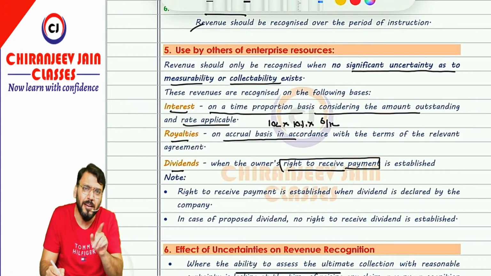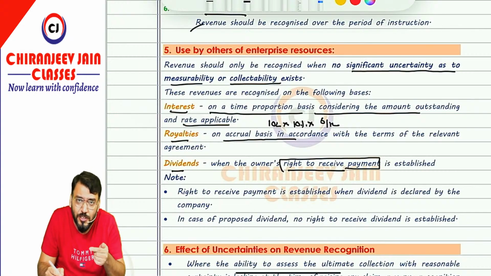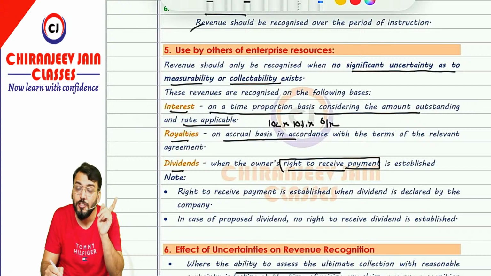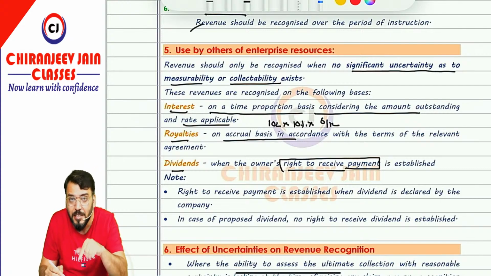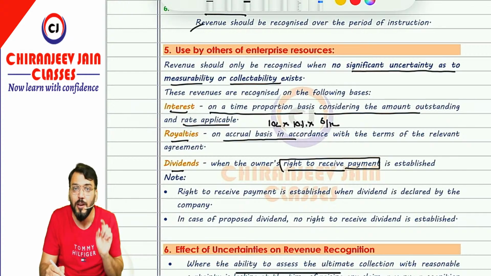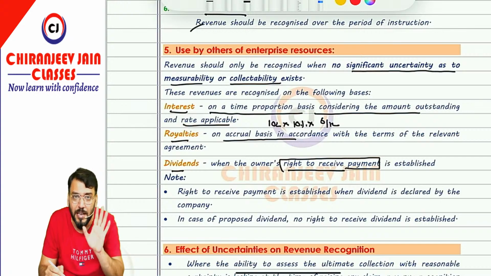Can I say, as per the Companies Act, the right to receive payment will be established only when the dividend is declared by the company? So once the dividend is declared by the company, can I say the investor has a right to receive that dividend. At that point of time, revenue from that dividend, means dividend income, can be recognized as revenue.